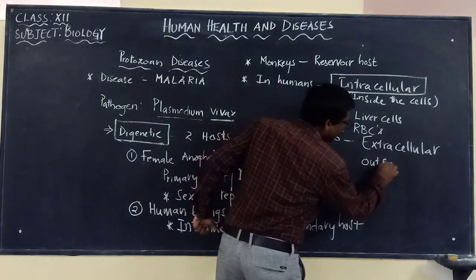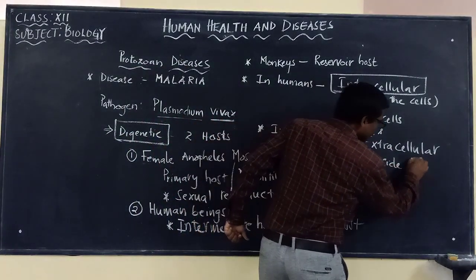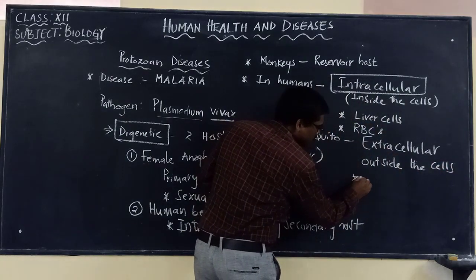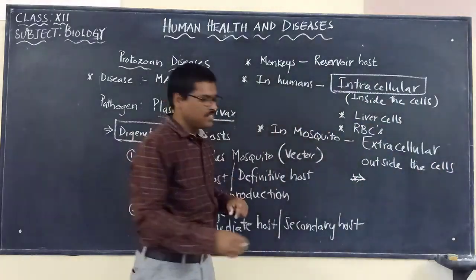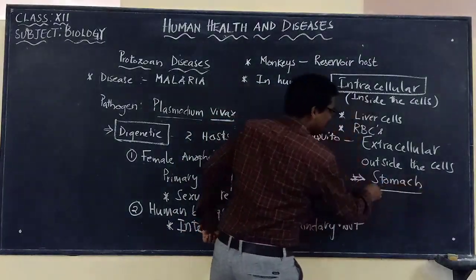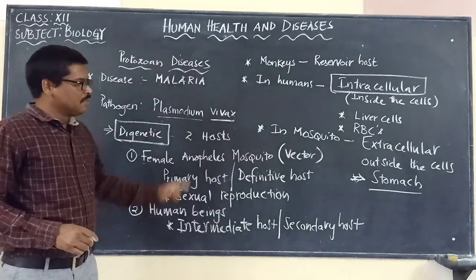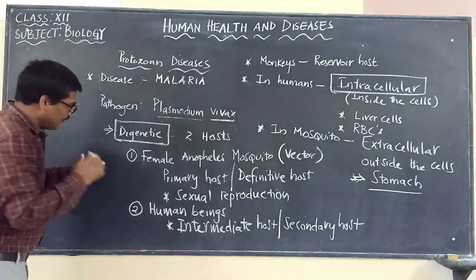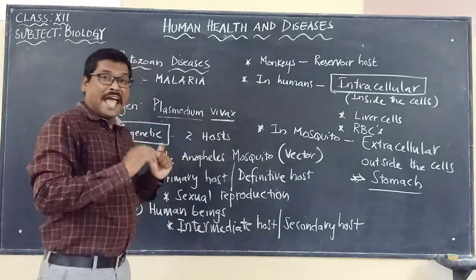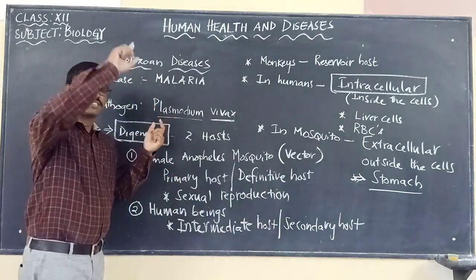Mostly it is present in the stomach, or gut, of the mosquito.